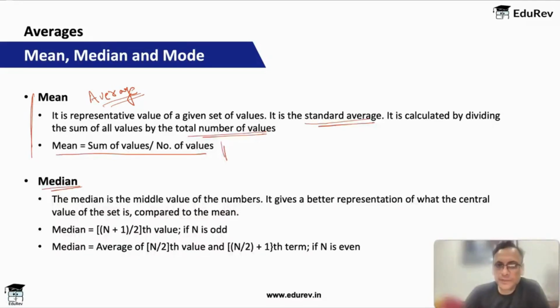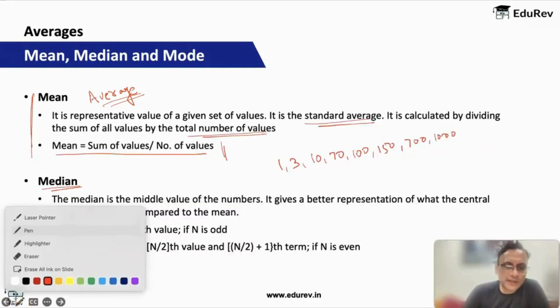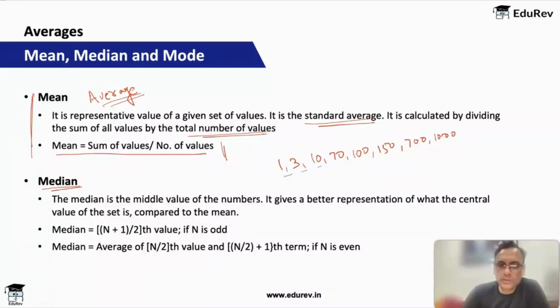So if I have, for example, 1, 3, 10, 70, 100, 150, 700, 1000. Let's say very random numbers, but they have been arranged in an order. Now if you count, I have a total of 8. Let's have one more value, 5000 also. So I have 9 values. Now if I have 9 values, the middle value is the fifth one: first, second, third, fourth, this is the middle value. So the median is 100.